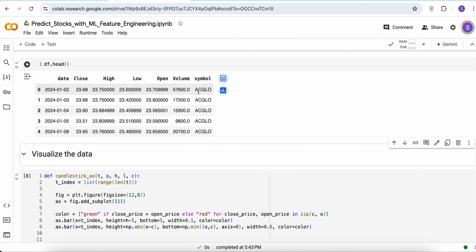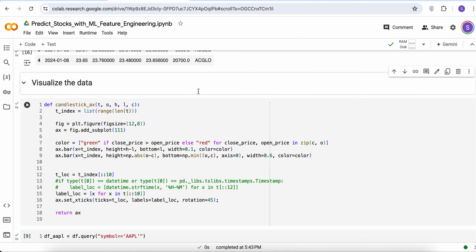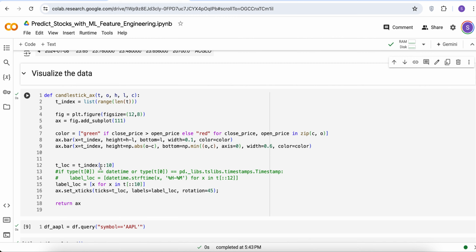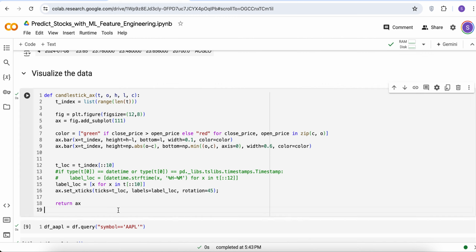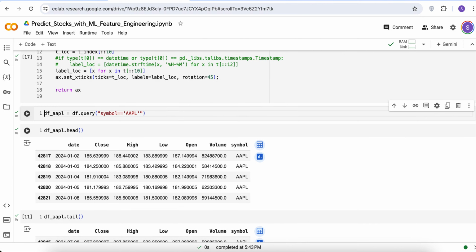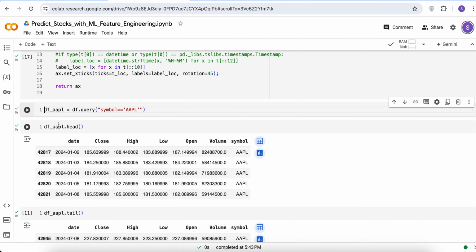So we might want to start by visualizing the data, and there is some code here which I will not go into detail about, but it basically draws a candlestick chart that is more standard for trading algorithms. So the first thing that I'll do is look at one particular symbol.